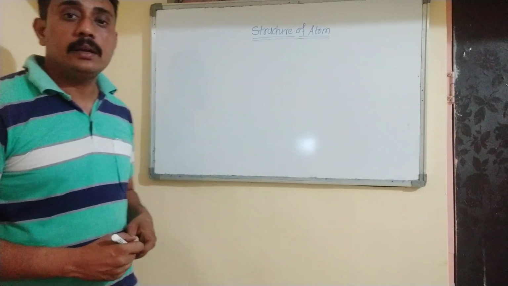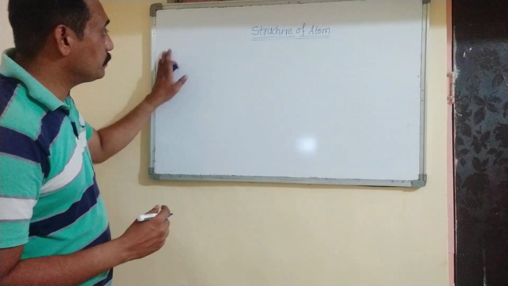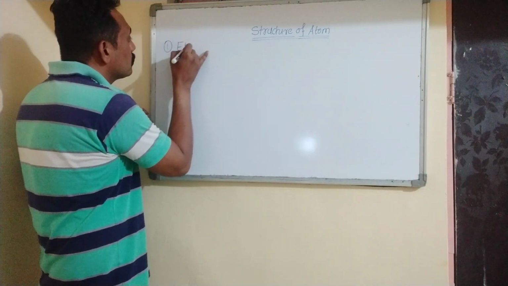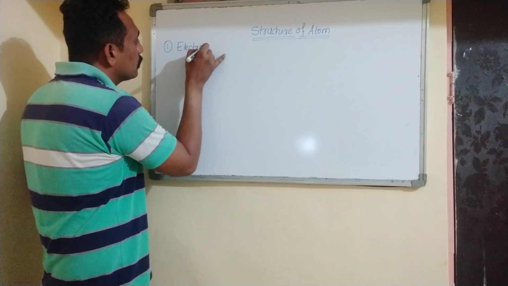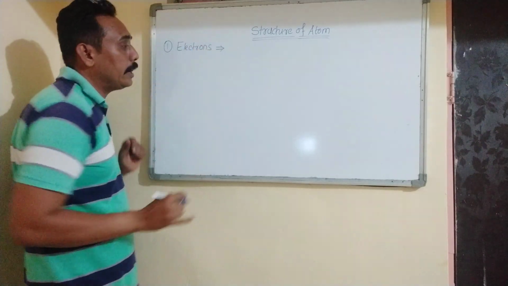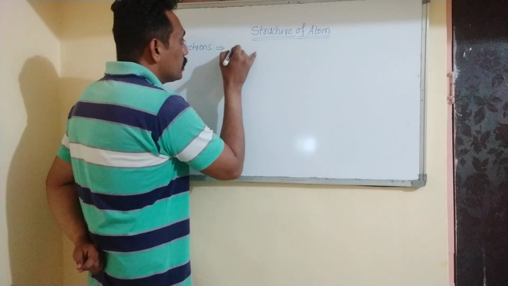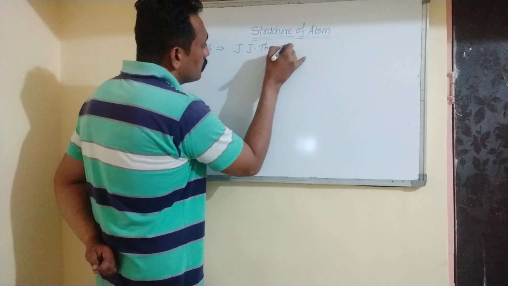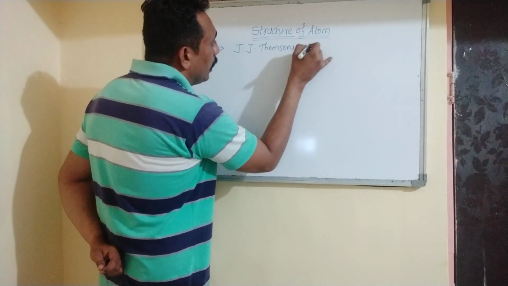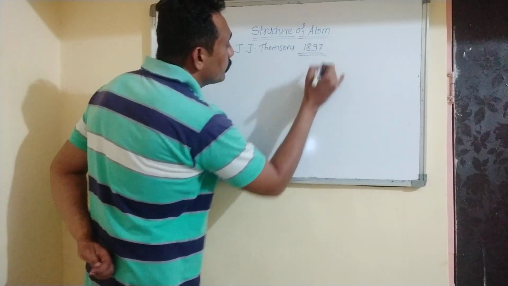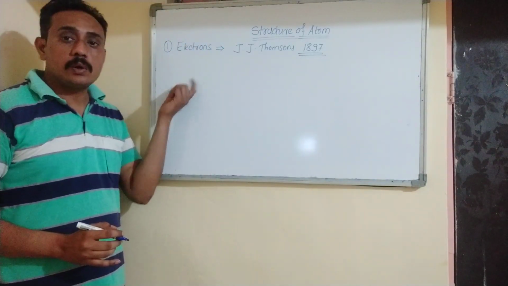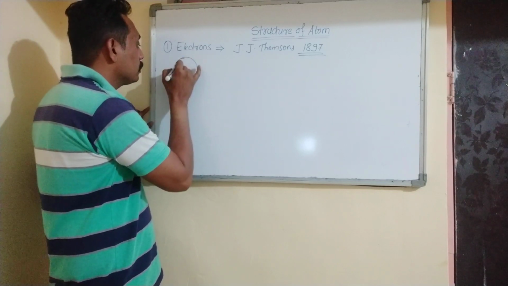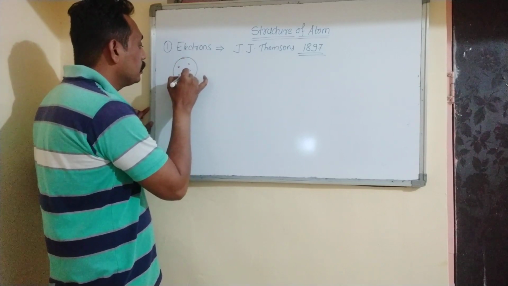तो अभी हम फंडामेंटल पार्टिकल्स के बारे में थोड़ा सा डिटेल्स में स्टडी करेंगे. तो सबसे पहले आता है इलेक्ट्रॉन. So electrons were discovered by J.J. Thomson in the year 1897. So initially J.J. Thomson put forward a model which is called as a plum pudding model.